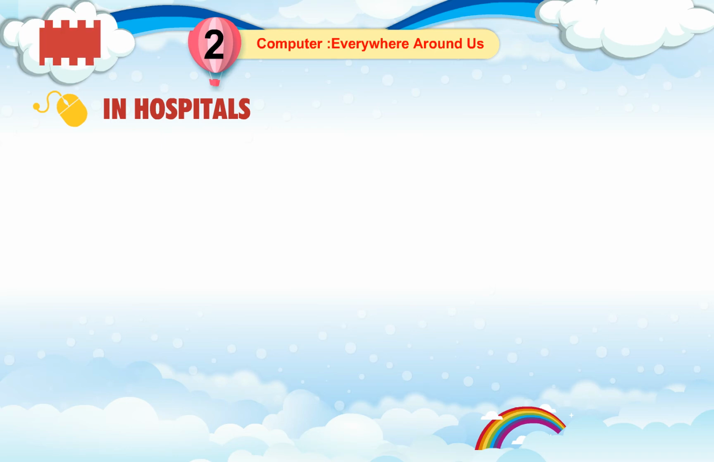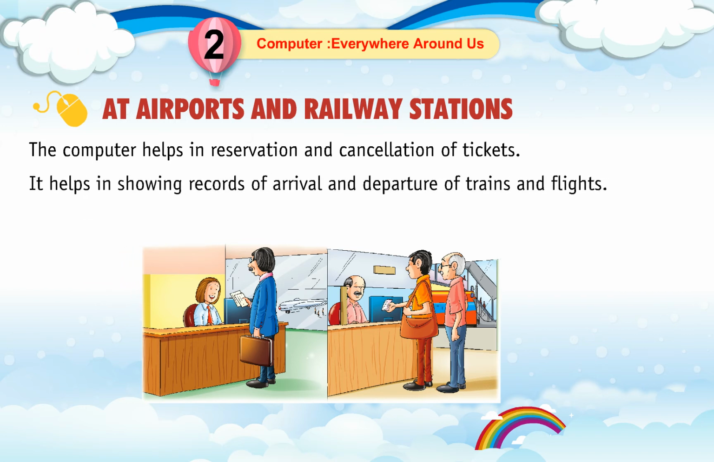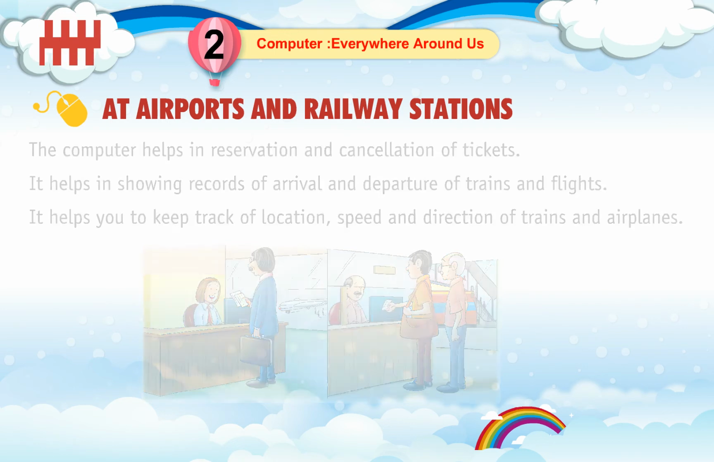At airports and railway stations, the computer helps in reservation and cancellation of tickets. It helps in showing records of arrival and departure of trains and flights. It helps you to keep track of location, speed, and direction of trains and airplanes.